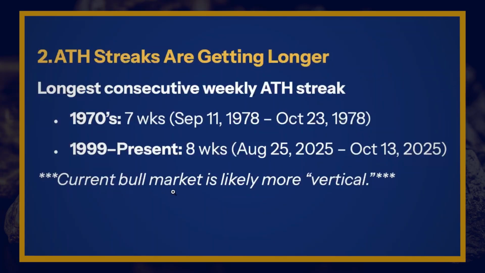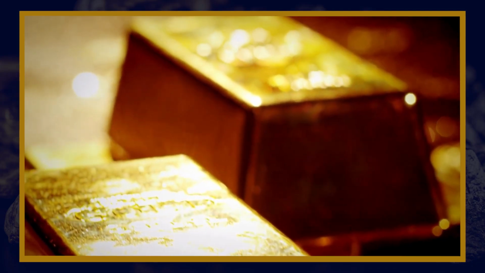And we might say that the current bull market is likely more vertical than the last one. We know it's certainly more horizontal. It's taking much longer to play out. So instead of 10 years, we're already about 27 years in, but it's likely more vertical as well. It's not over, so we can't say for sure, but it's probably going to have a higher percentage return and more of these record-breaking moves, whether it's number of weeks in a row or the percentage of weeks that include an all-time high. It seems like it's more of a vertical bull market as well as being more of a horizontal one.